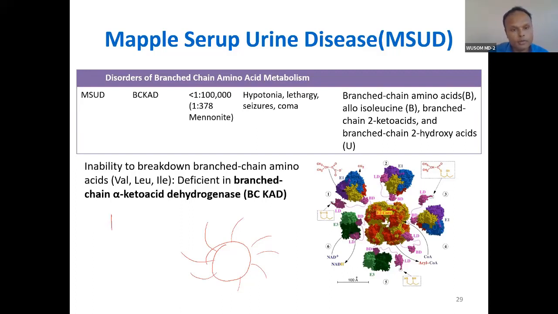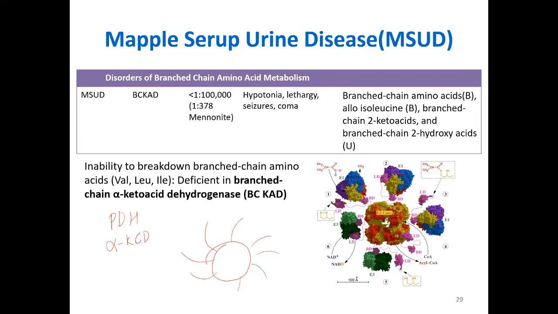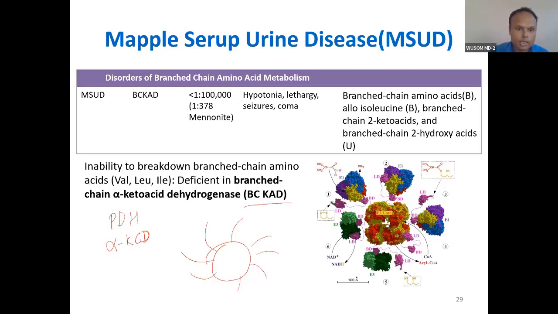Do you remember pyruvate dehydrogenase? Do you remember alpha ketoglutarate dehydrogenase? Yes, sir. Okay, so these are the enzymes: pyruvate dehydrogenase, alpha ketoglutarate dehydrogenase. This is the third enzyme, the branched chain keto acid dehydrogenase.